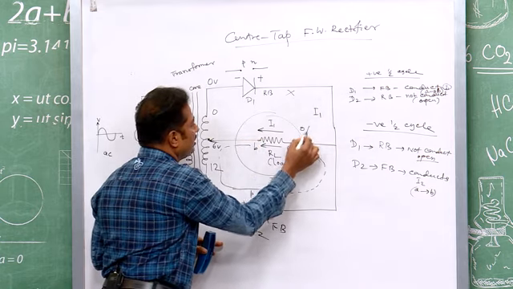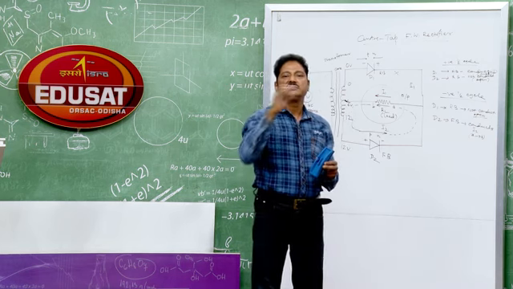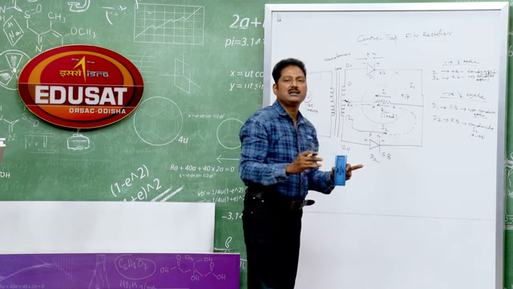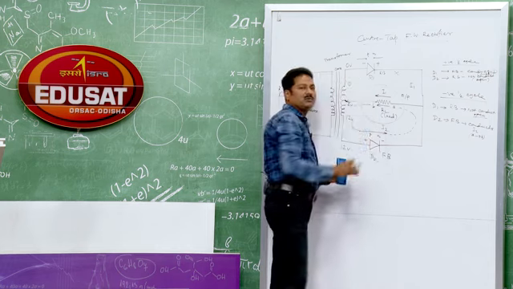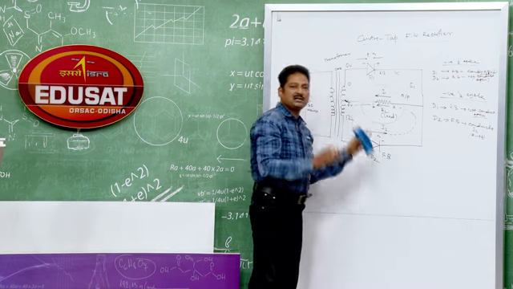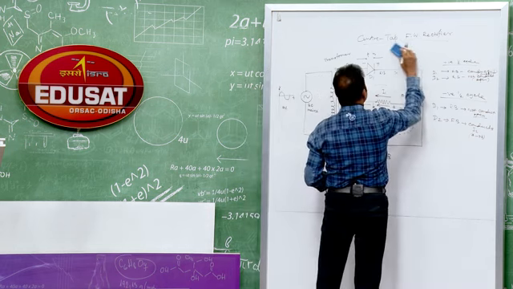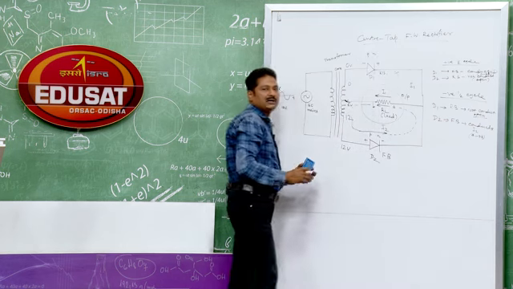In the output I get the current in the same direction always, in the positive half cycle and the negative half cycle as well, from A to B. That is what rectification is. Therefore, the circuit serves as a full wave rectifier.